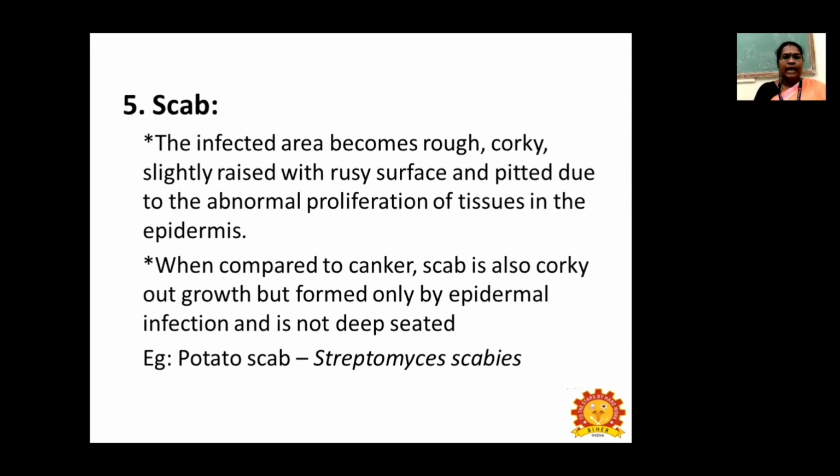Next symptom is scab. The infected area becomes rough, corky, slightly raised with rusty appearance, and pitted due to the abnormal proliferation of tissues in the epidermis. And when compared to canker, scab is also corky outgrowth, but formed only by the epidermal infection and is not deep-seated. Example, potato scab, which is caused by Streptomyces scabies.